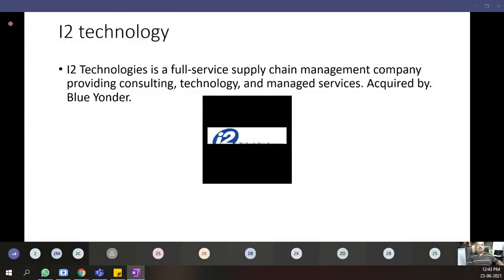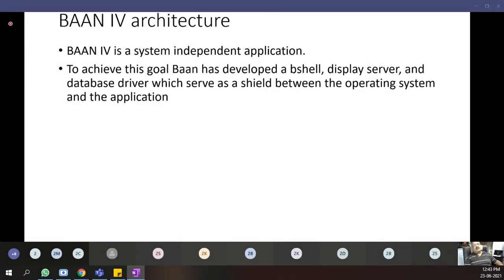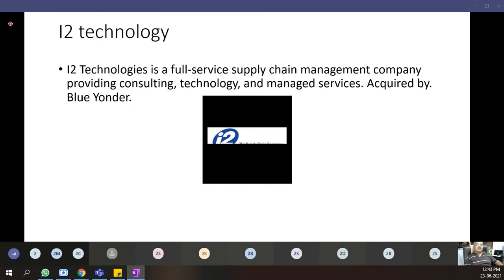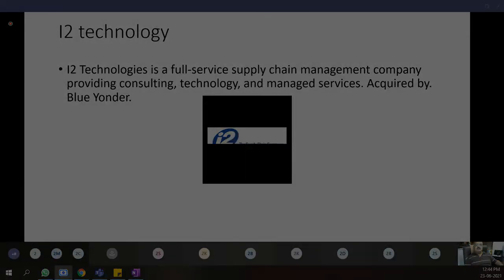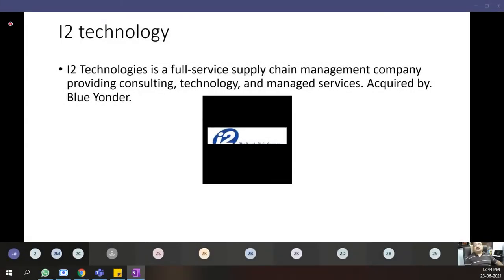So there's not much to be discussed on BAN because I didn't get the BAN system architecture. They're not ready to share. You can explore on BAN. Then iSquare Technology is a full service supply chain management company providing consulting, technology and managed services. It's acquired by a company called Blue Yonder. Since the maximum market share in supply chain management and IT software, operations and SCM software is SAP R/3, I was able to get the data on that. But on BAN and iSquare, I was not able to get more data.